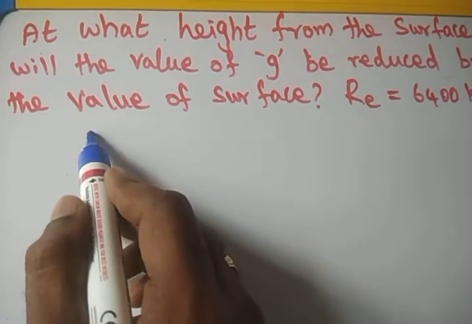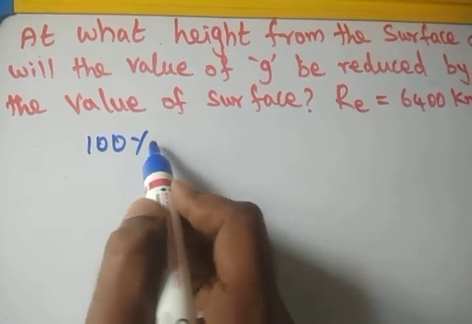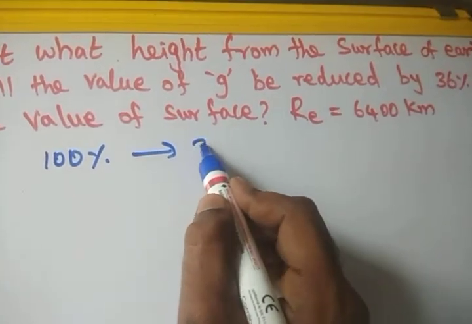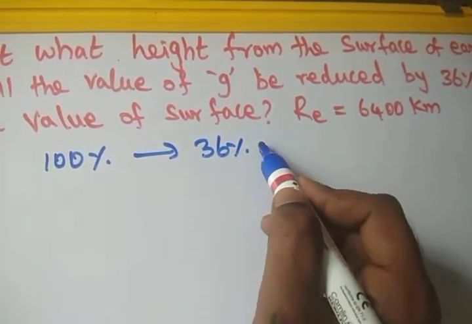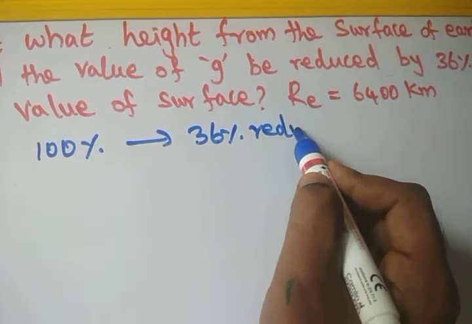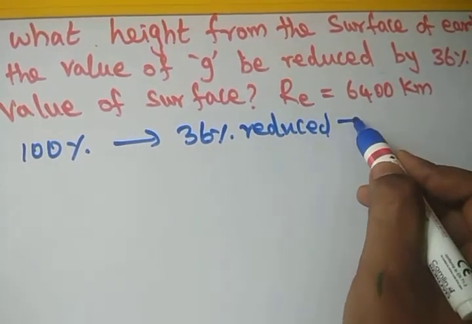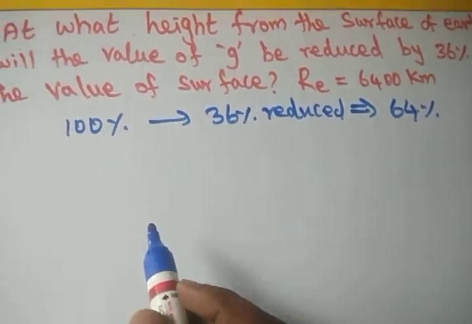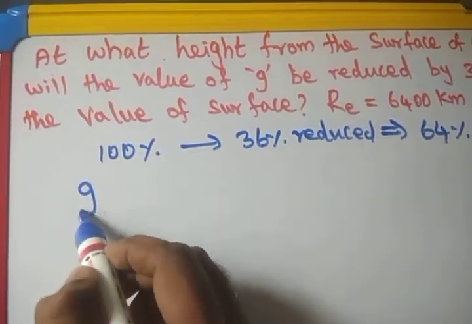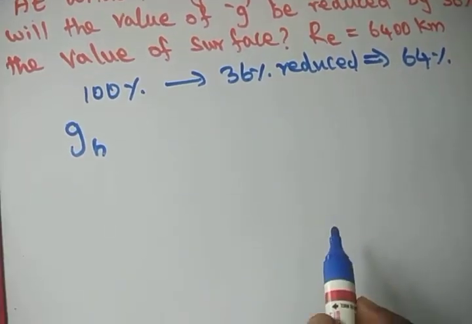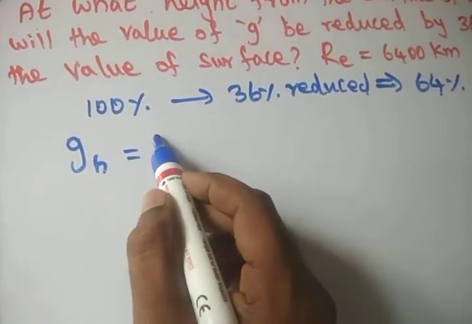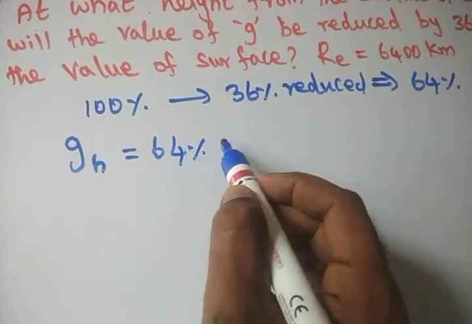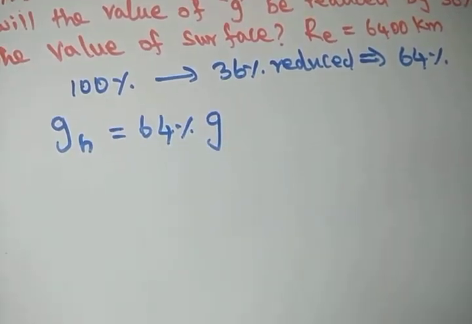So if we take that on the surface it is 100%, now it is reduced by 36%. So 36% is reduced, meaning how many percent remain? Yes, we have only 64%. So we can write that at a certain height the gravity is equal to 64% of gravity on the earth.